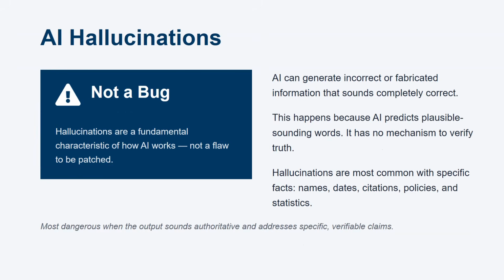Hallucinations are a fundamental characteristic of AI, not a bug. AI can generate incorrect or fabricated information that sounds completely correct because it predicts plausible-sounding words without verifying truth. Hallucinations are most common with specific facts like names, dates, citations, policies, and statistics, and are most dangerous when the output sounds authoritative.